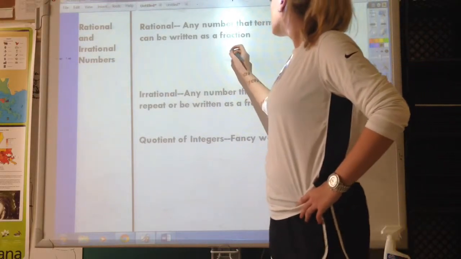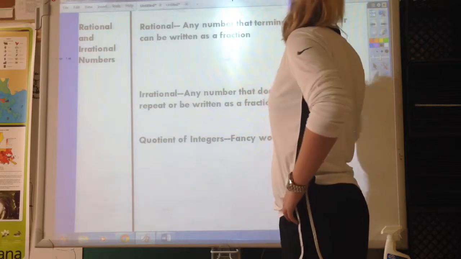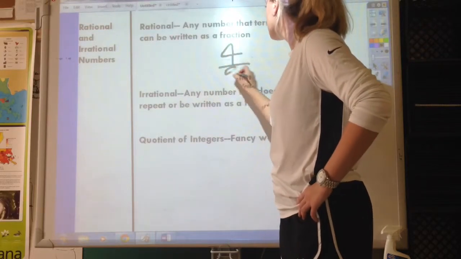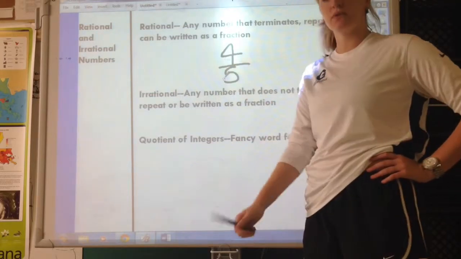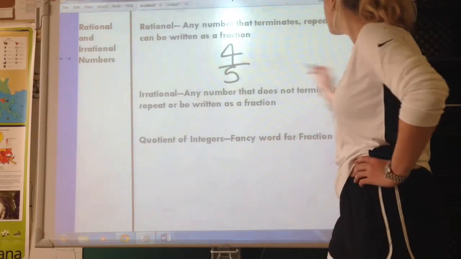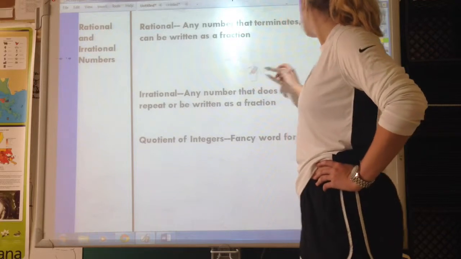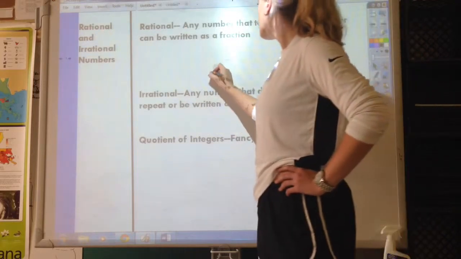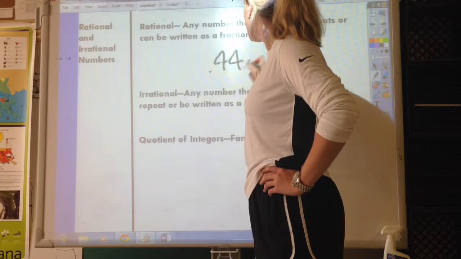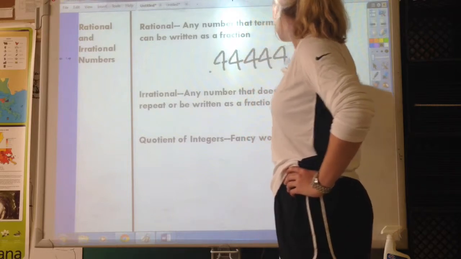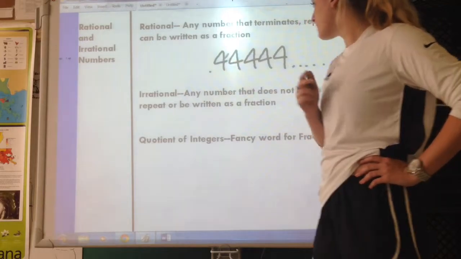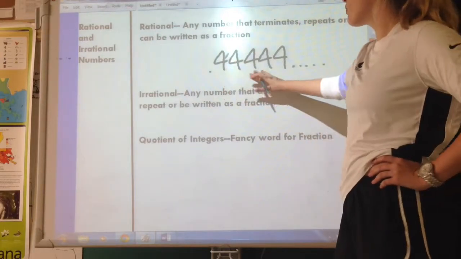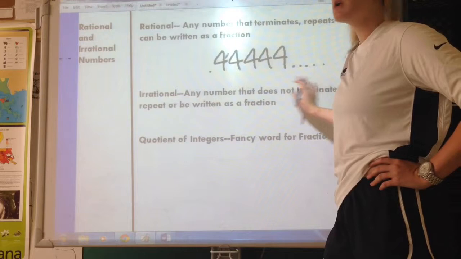If I had 4/5, this is a rational number because 4/5 is a fraction, and any rational number can be represented as a fraction. Even if I had 0.44444 forever and ever, I know that this number is a rational number because the 4's repeat. They might go on forever, but they repeat.